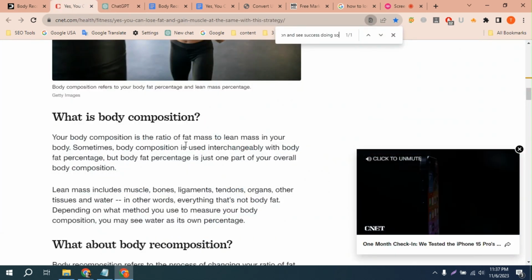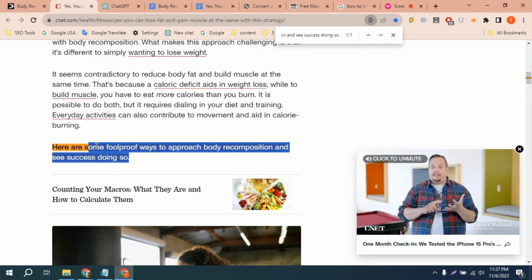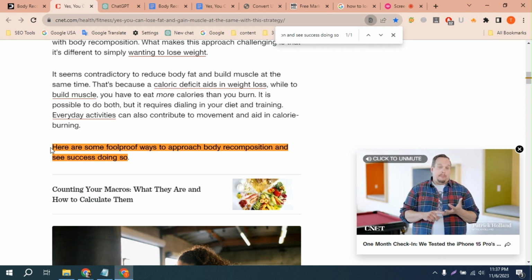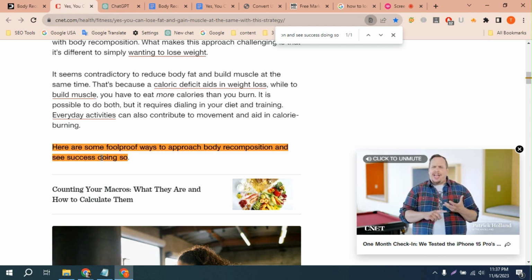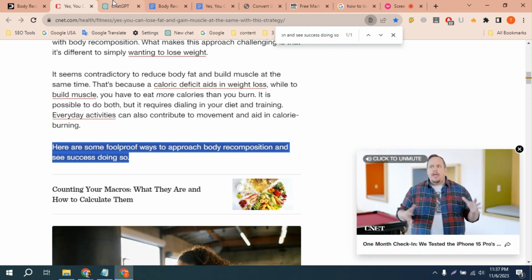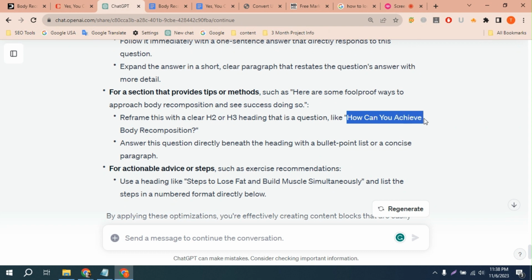Let's find out. Yes, guys, here is this content, I found this, and ChatGPT suggests that instead of a general paragraph, I can use an H2 or H3 that is a question like how can you achieve body recomposition, which is very good analysis and a very good strategy.